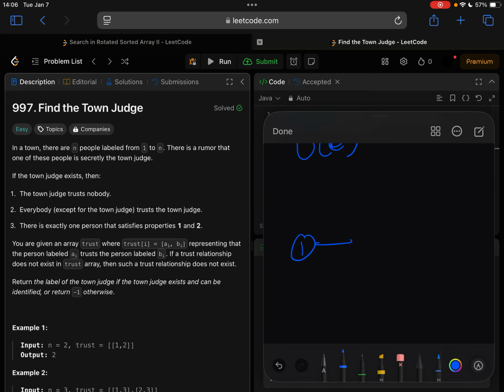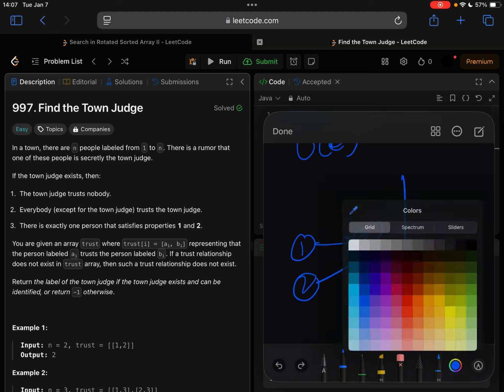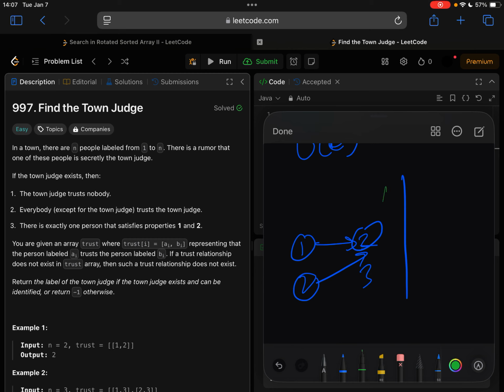So let's say 1 trusts 3, and 2 trusts 3. If you had a table with numbers for the nodes, 1, 2, and 3, and you know that person 1 trusts someone, there is an outgoing edge. So out and in.